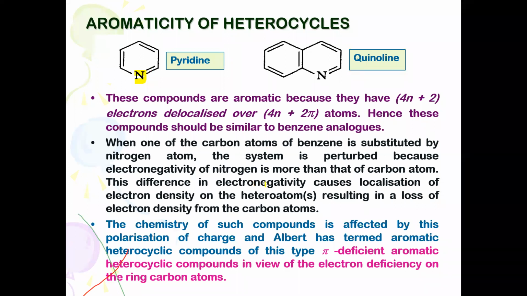That is called electronegativity causing the localization of electron density on the heteroatom, which results in the loss of electron density from the carbon atoms. That means it will lose its character and it exhibits less aromaticity as compared to that of benzene.